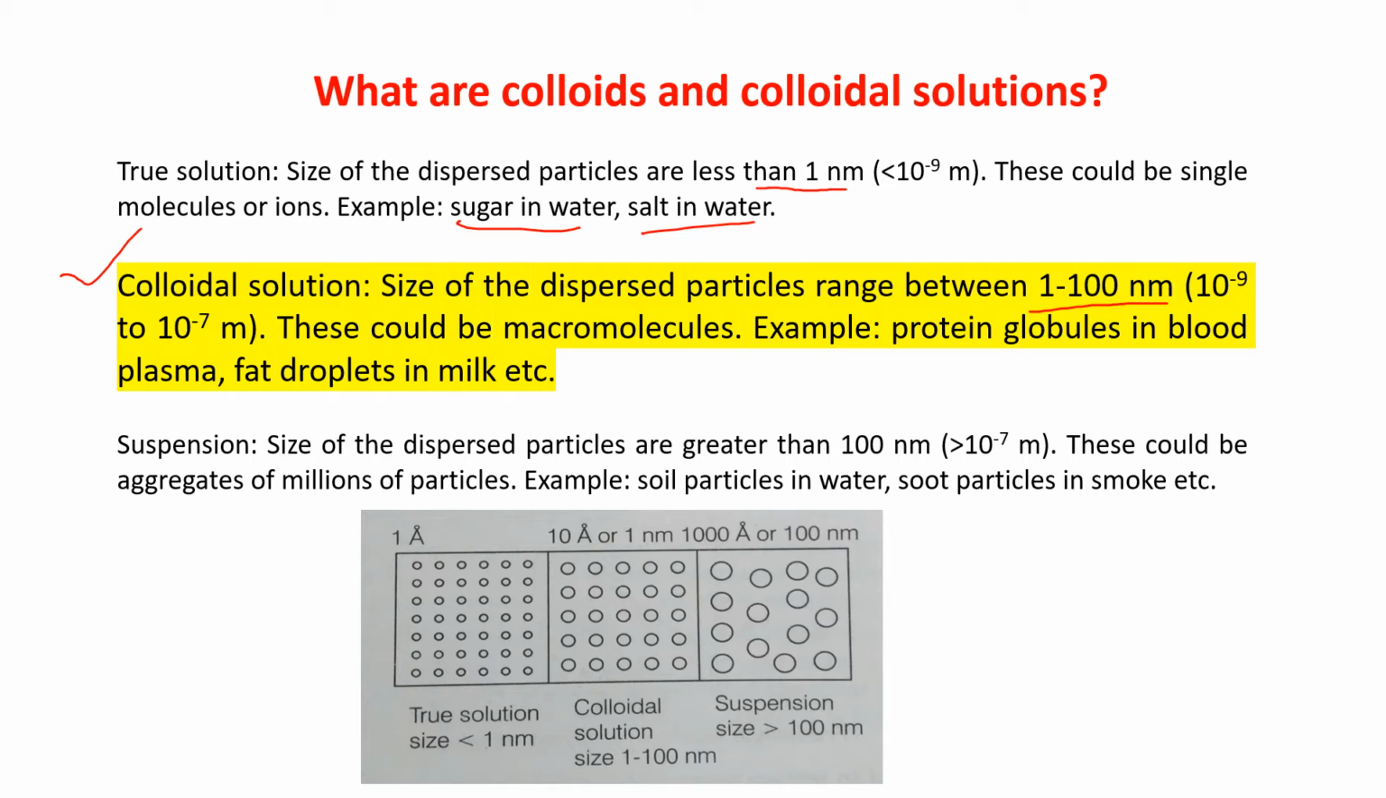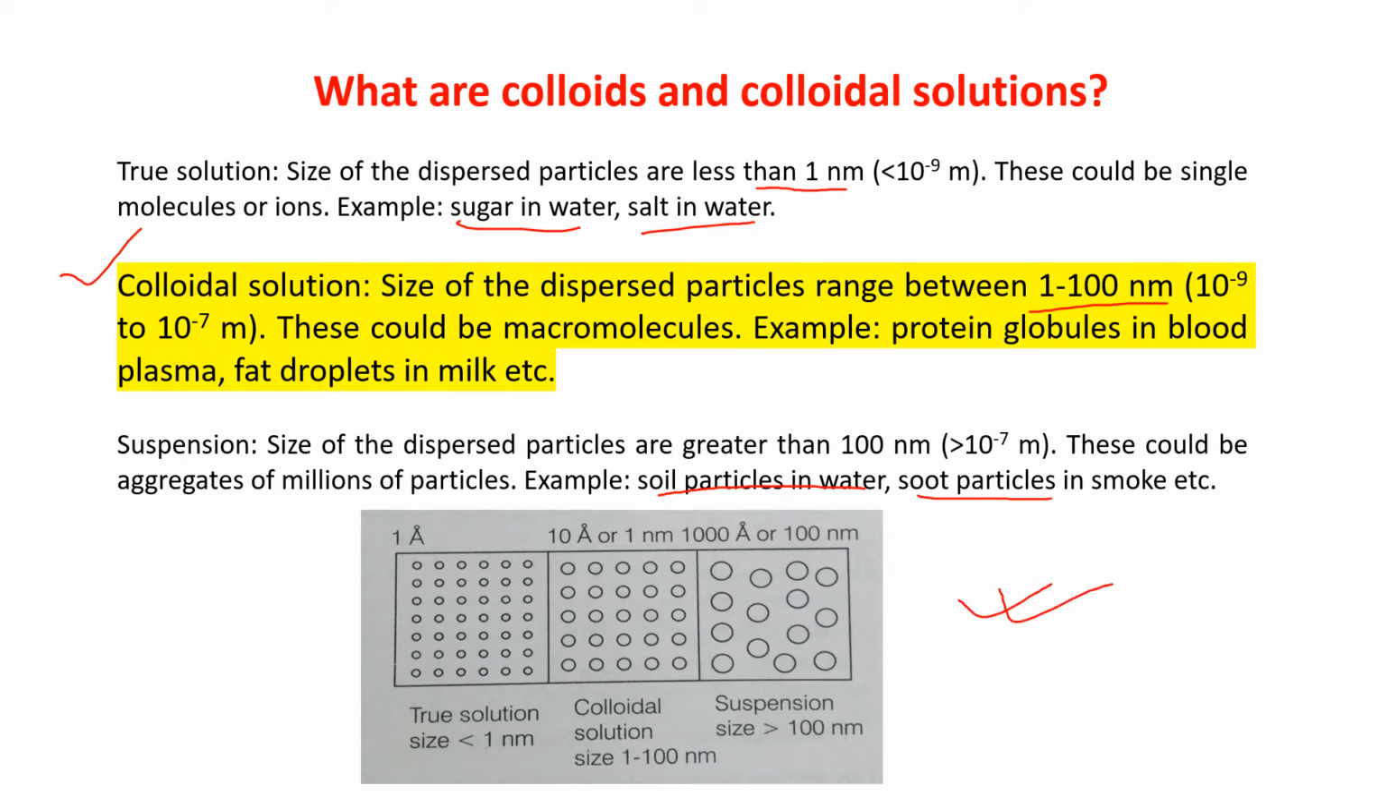What about suspension? The size of the dispersed particle is greater than 100 nanometer. That is greater than 10 to the power minus 7 meter. This could be aggregates of millions of particles. Examples of suspension: soil particles in water, soot particles in smoke, etc.